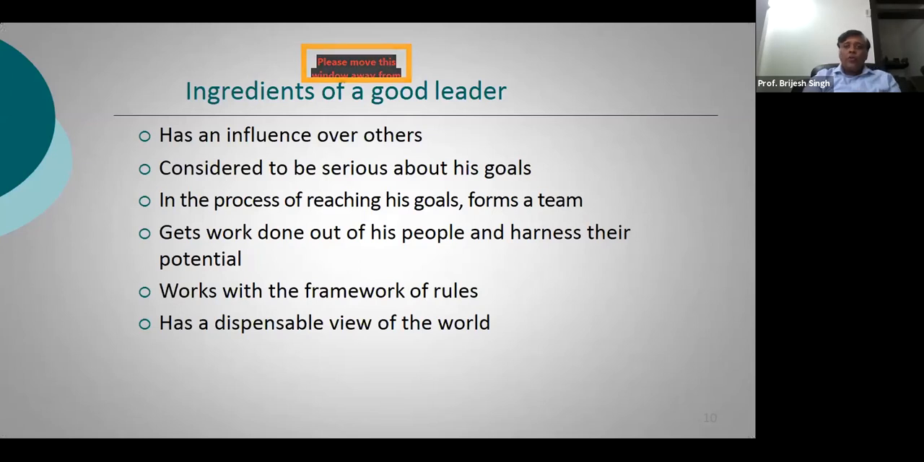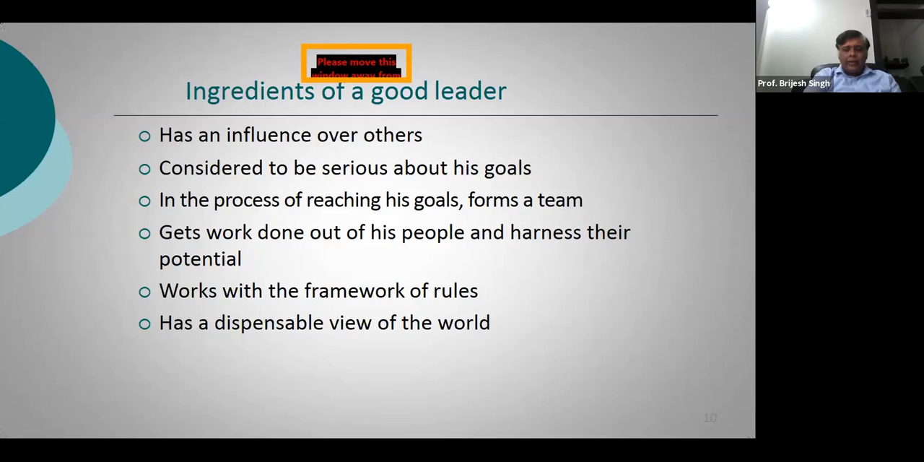Those who wanted to be with them over a long period of time actually went ahead and reaped the rewards. Otherwise, they were not inclined on having somebody in their team, right? So they have got a dispensable view of the world. People come and people go from their lives, right? But they feel that there is no single entity which is what we call indispensable, right? So these are the ingredients of a good leader.